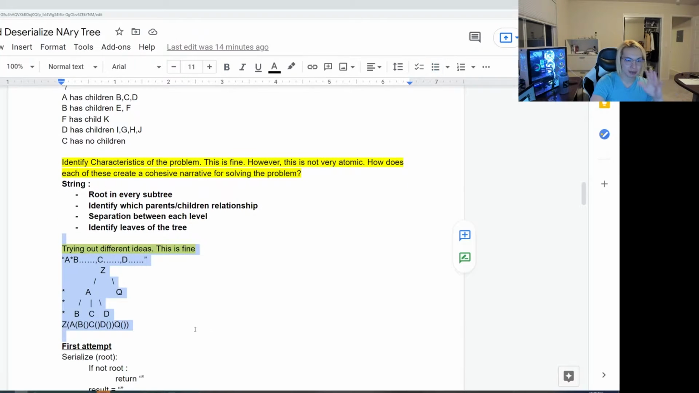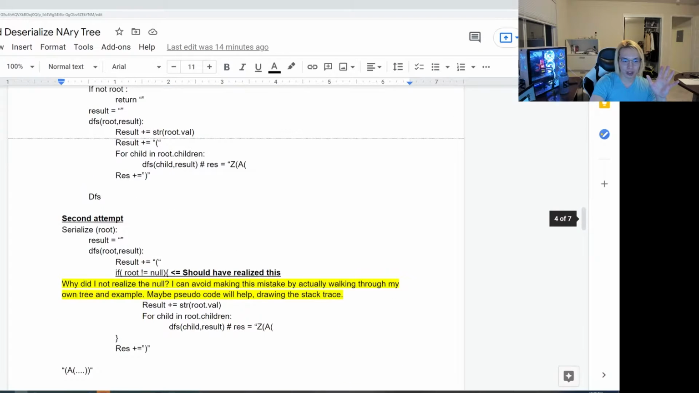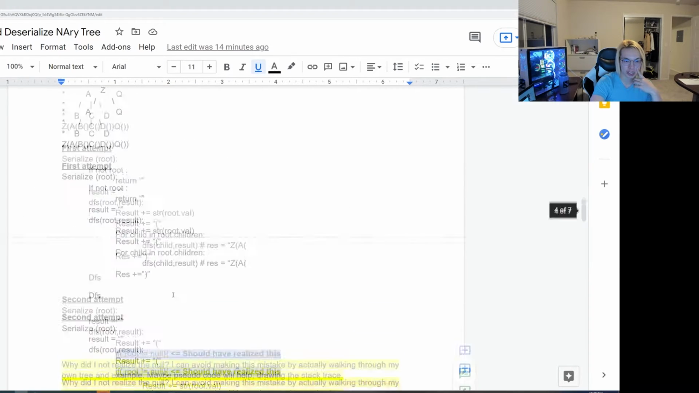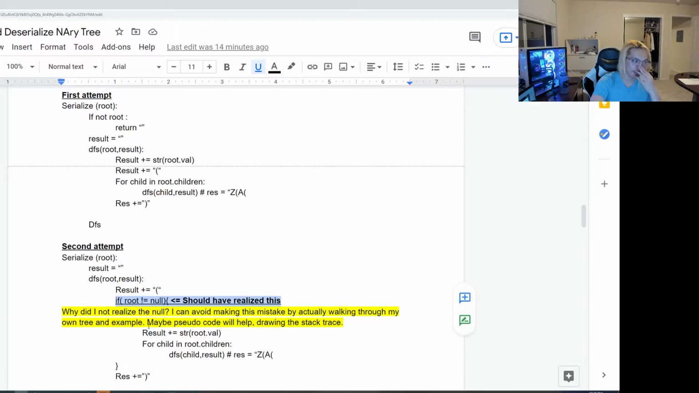He's trying different ideas out. That's fine. And then overall here, if this is a real actual concern, then maybe just walking through your own tree and walking through some pseudocode might actually help you realize this. Because again, this is just a function of what your setup is for the node class. So overall, that's probably something to look out for. Maybe walk through an example like the way I did the optimal solution, and just test it.